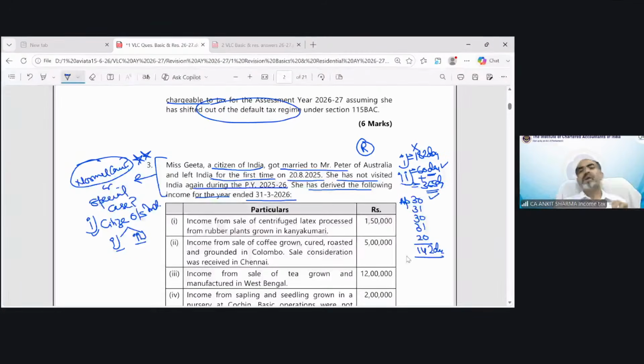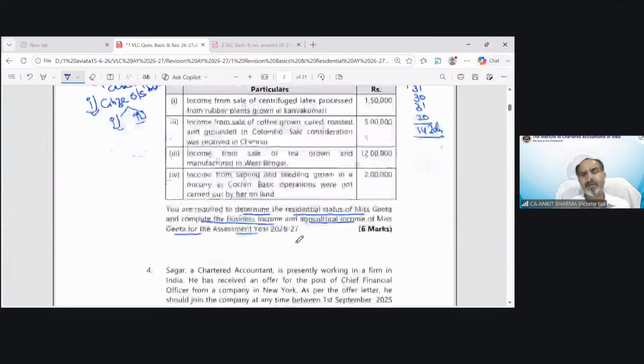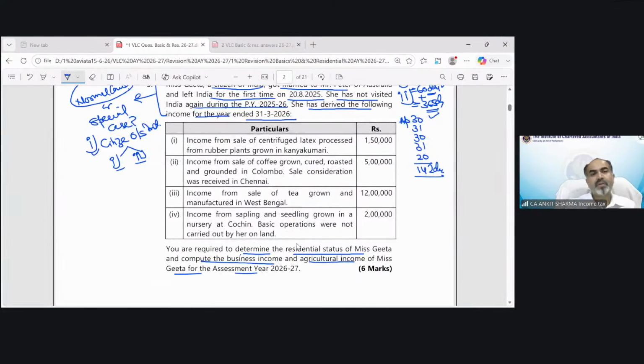Once someone becomes resident, the next step is the sub-classification. Once she became a resident, now we need to check these two conditions. If any of these conditions is fulfilled, she will become resident but not ordinary resident. Less than 730 days in 7 preceding previous years, because she was in India.